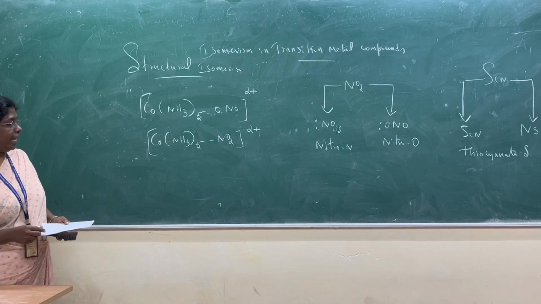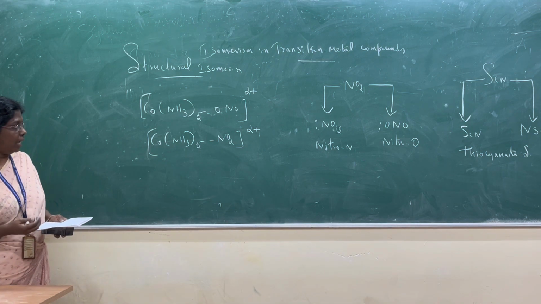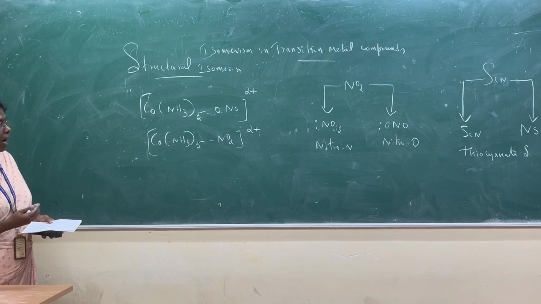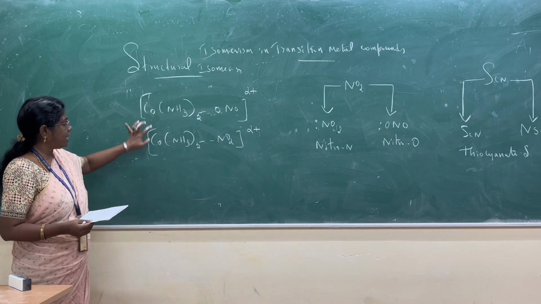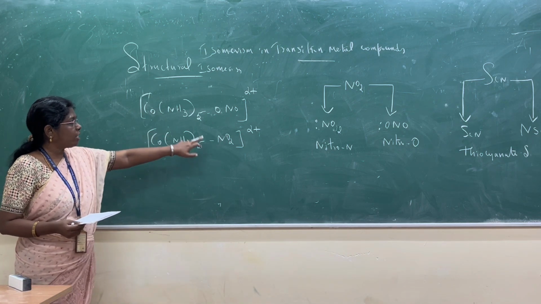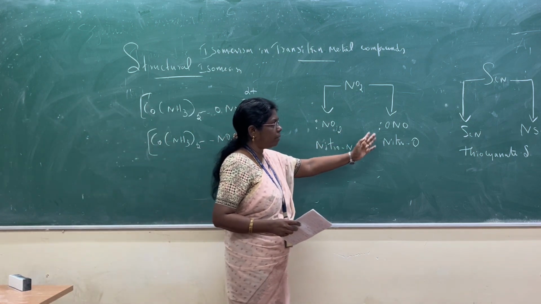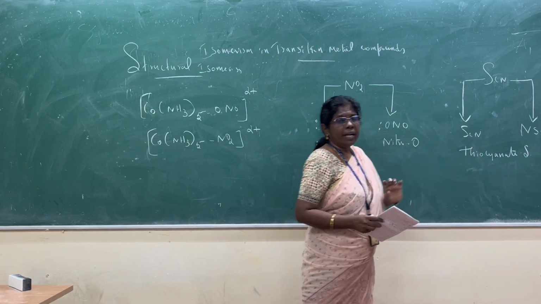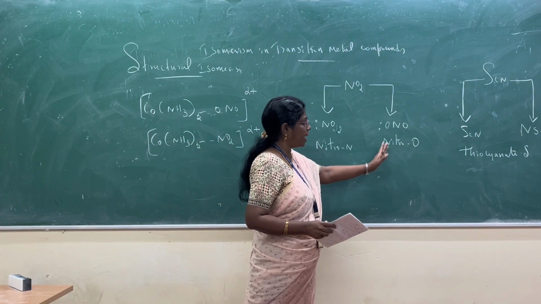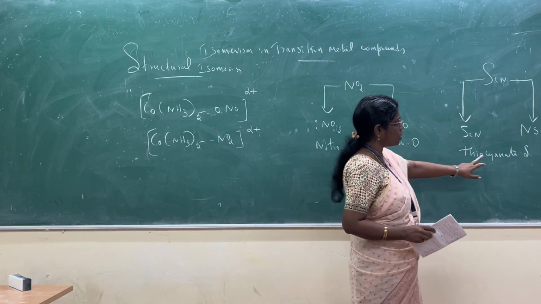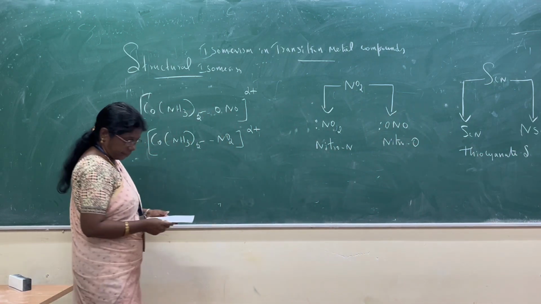The definition of linkage isomerism: when the ligands coordinate with the central metal ion through any one of the two atoms. So the ligand is attached to the central metal, here the central metal is cobalt, and it attaches through any one of the two atoms, either nitrogen or oxygen, or sulfur or nitrogen. So that is called nitro N or nitrito O, sulfur thiocyanate S, and nitrogen means isothiocyanate N.